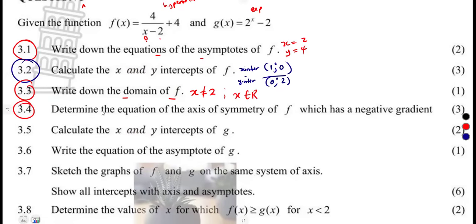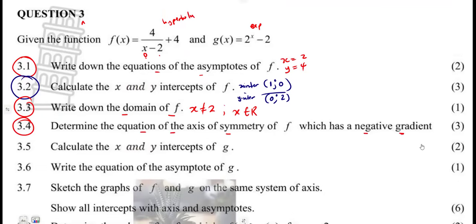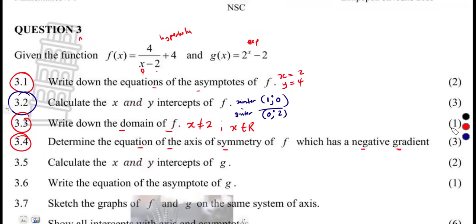Then 3.4, determine the equation of the axis of symmetry of f, which has a negative gradient. So remember, for a hyperbola, the equation that has got a negative gradient is written in the form y is equal to minus x plus c, minus x plus whatever constant according to your textbook. You can use a, b, p, any constant, all right? But here it's minus x. If it was positive gradient, y is equal to x plus c. So already we know this is negative 1, this is positive 1.